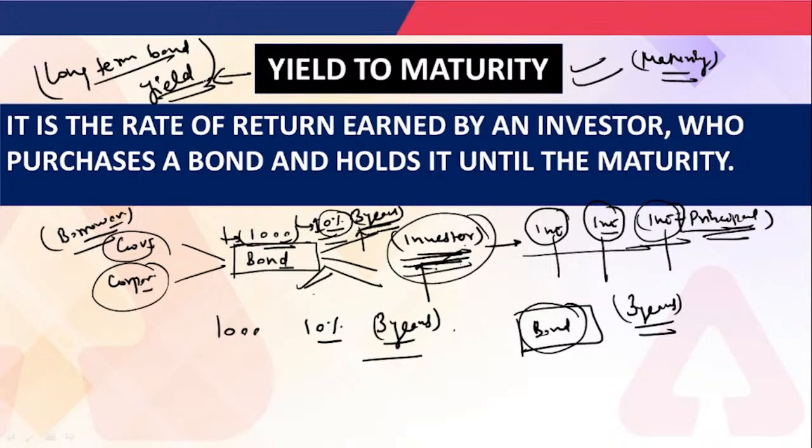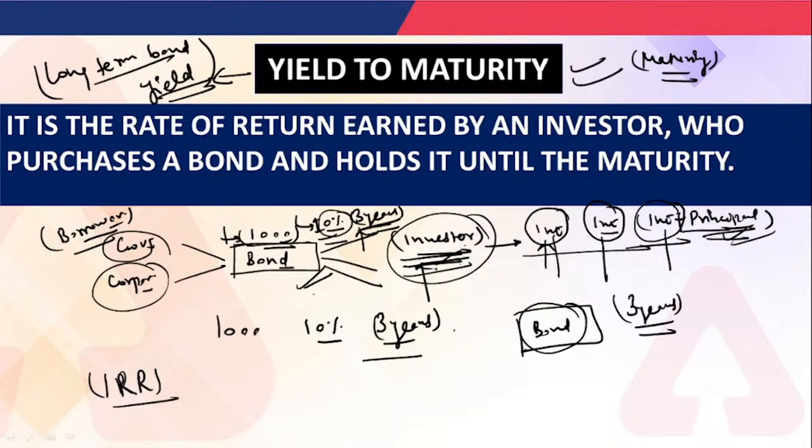In short, it is the internal rate of return, also known as IRR. It is the internal rate of return of an investment in a bond if the investor holds the bond until maturity, with all payments received, like the interest, as well as the principal. Okay, so that is known as the YTM. I hope it is understandable.